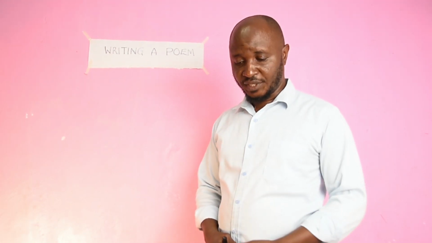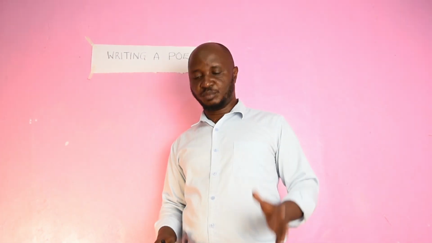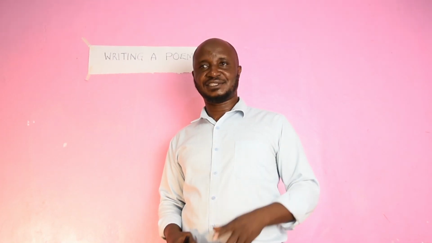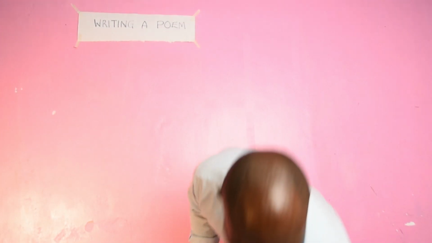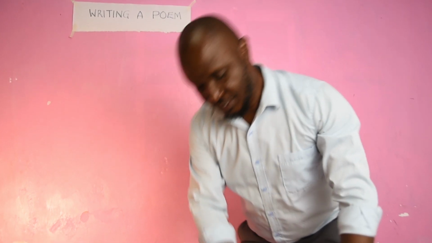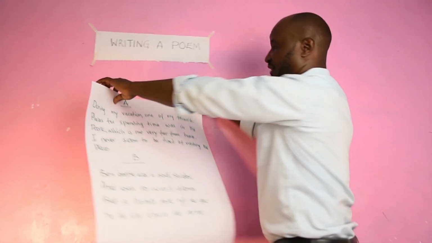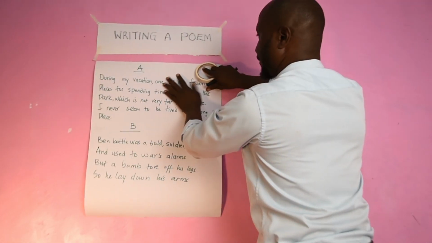What is a poem? A poem is an imaginative composition that is arranged in stanzas. So in order for you to understand this, I want you to look at these two.